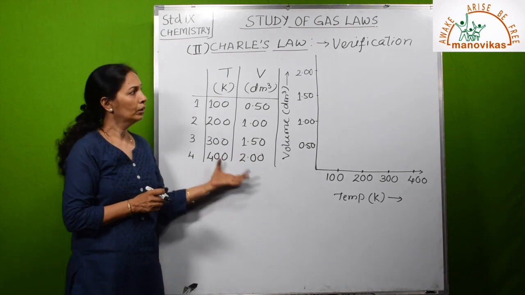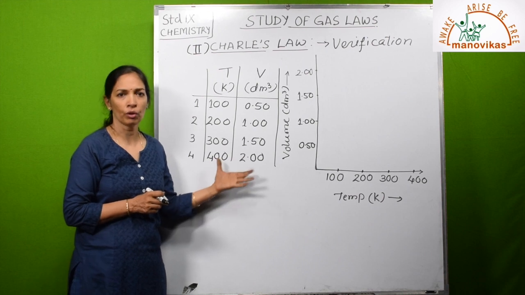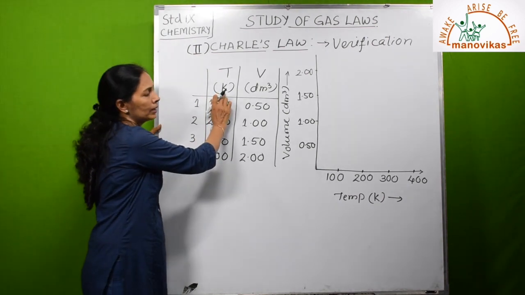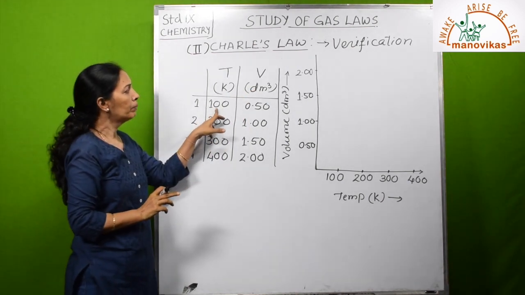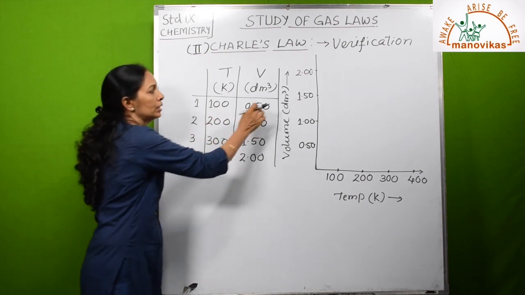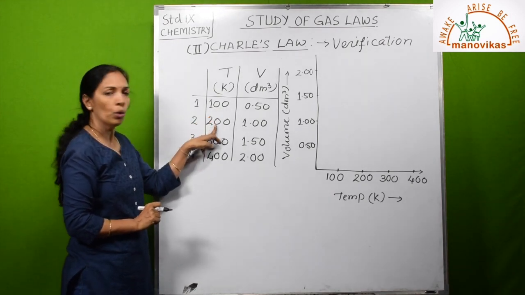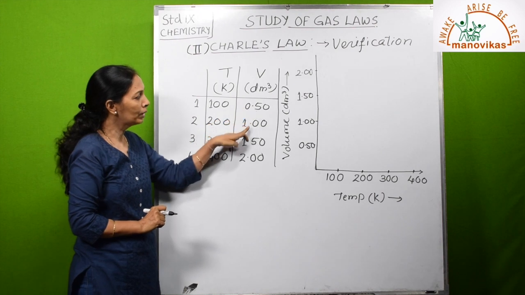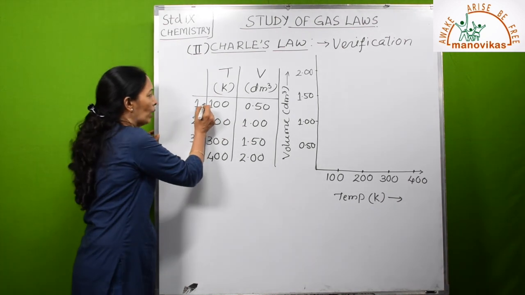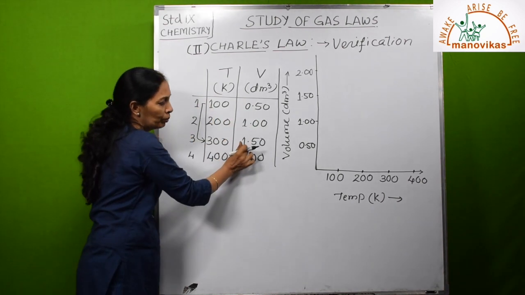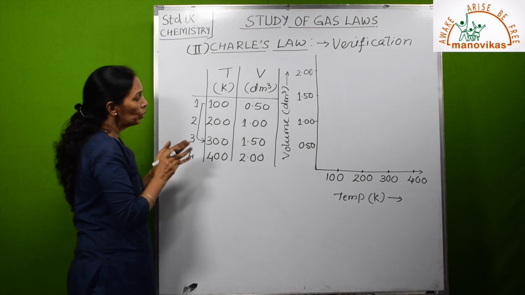Now verification of Charles' law. Let's verify Charles' law, that volume is directly proportional to absolute temperature, keeping pressure constant. Let us suppose the temperature is taken in Kelvin and volume is taken in decimeter cube. First case, when the temperature was 100 K, the volume was 0.5. Now the temperature has become 200, that means double. So the volume has also become double because it is directly proportional. So 0.5 to 1. It has become 3 times, 100 to 300, then it will also become 3 times. 4 times, 100 to 400, then 0.5 to 2. So this is according to the law.